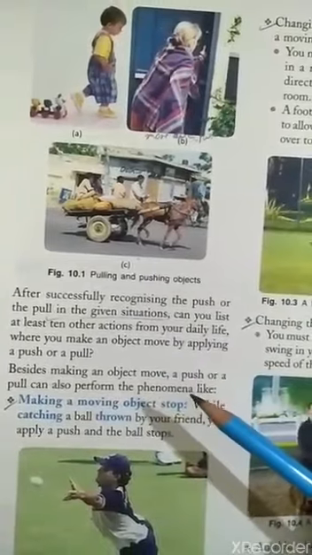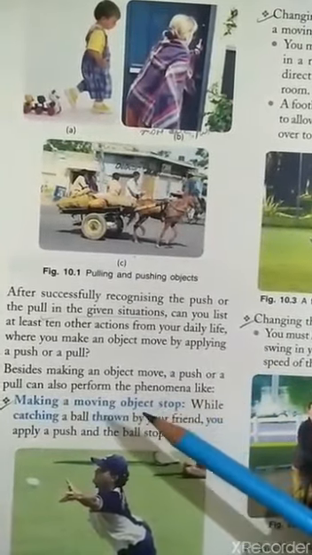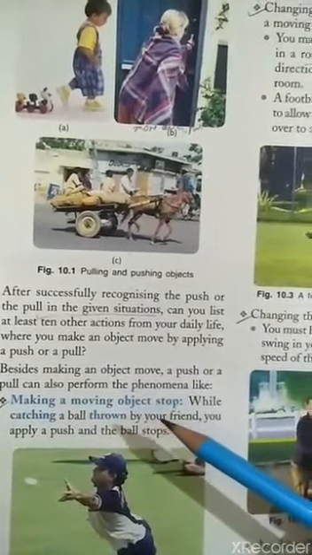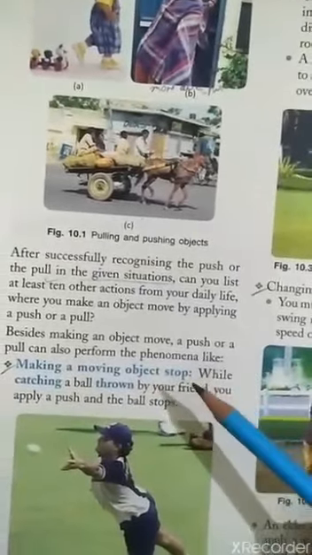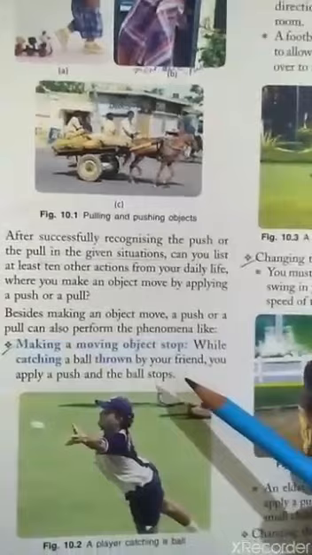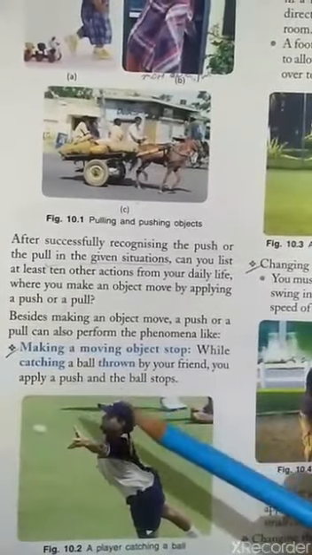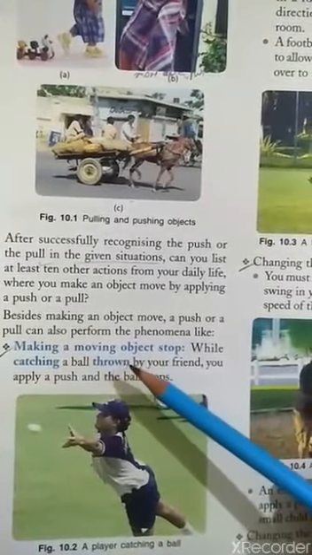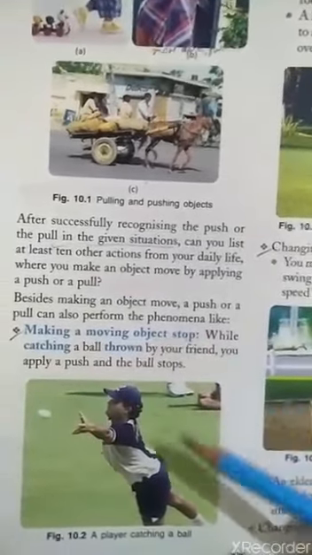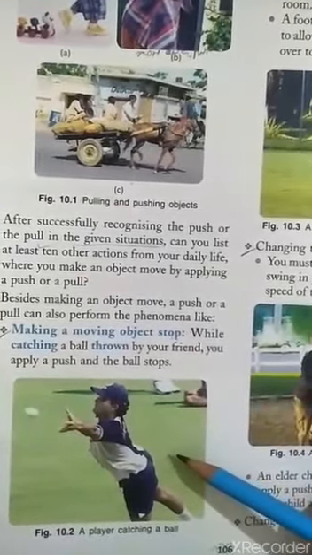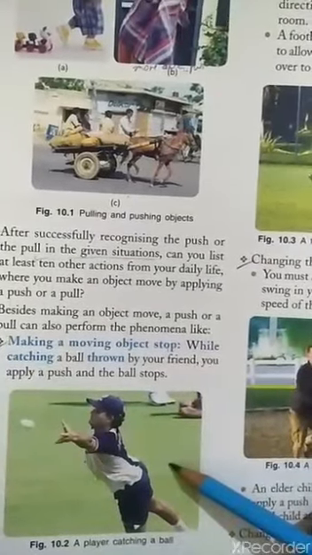Now, a push or pull can perform different phenomena or different activities. Like first, a force can make a moving object stop. Like in this picture, a player catches a ball and stops it.